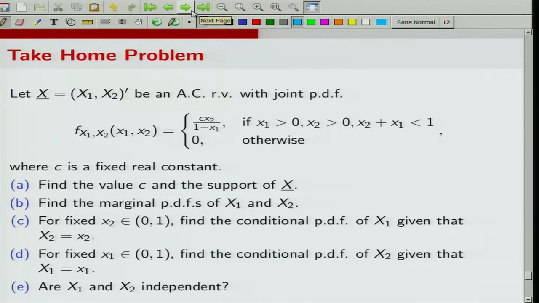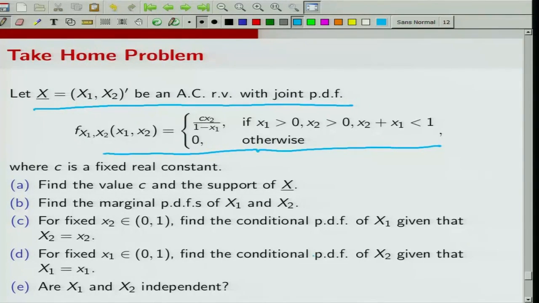Now, let me give a take home problem. Let X = (X1, X2) be an absolutely continuous random vector with PDF given by this. Here again, because I cannot separate out x1 and x2 in the range, this suggests that x1 and x2 will not be independent, just by observation you can say. Now, here c is a fixed constant.